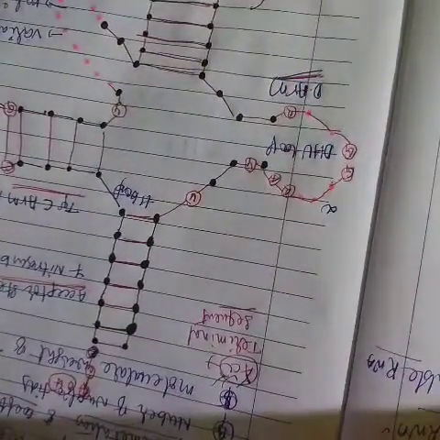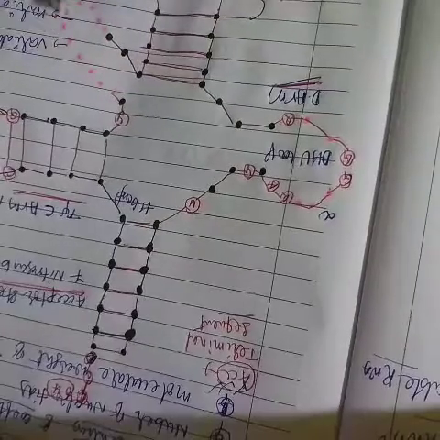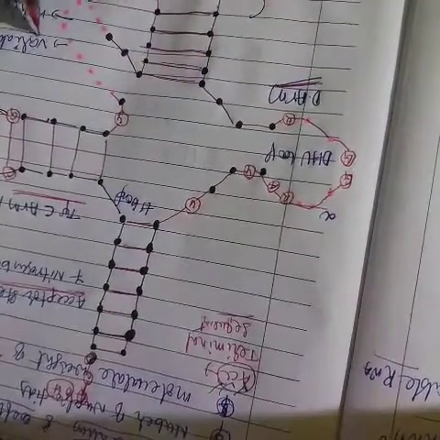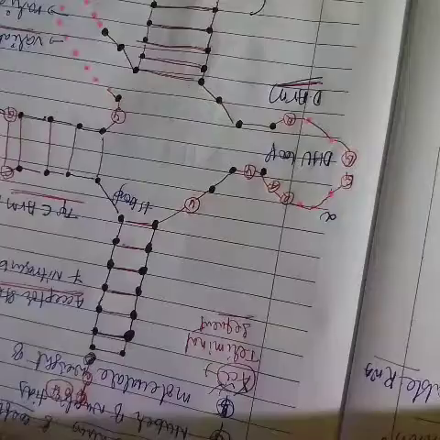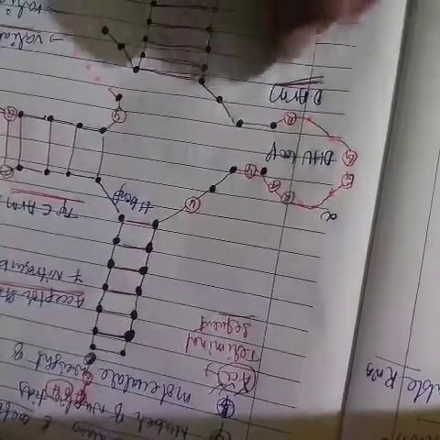And there is another stem, the variable stem or variable arm.